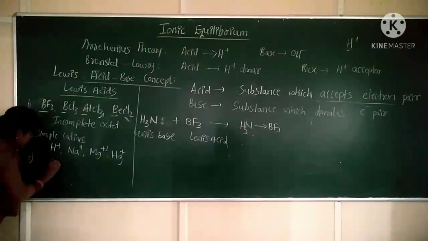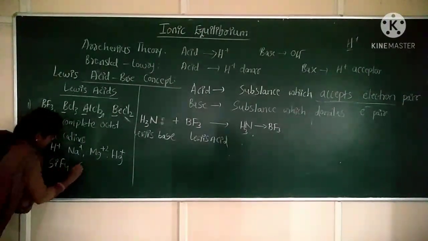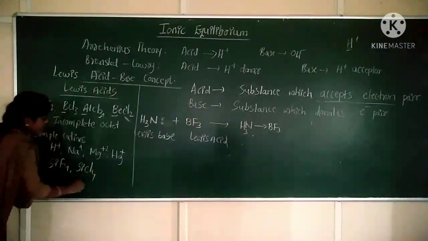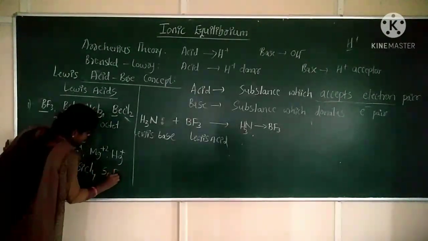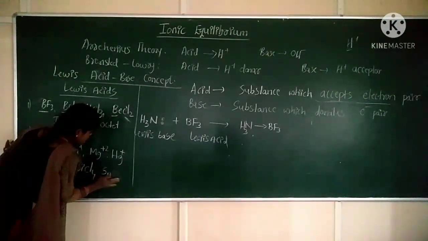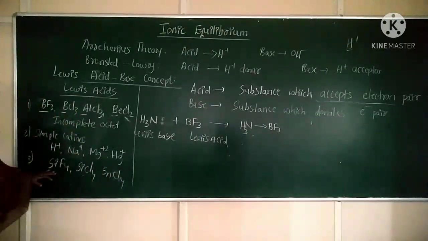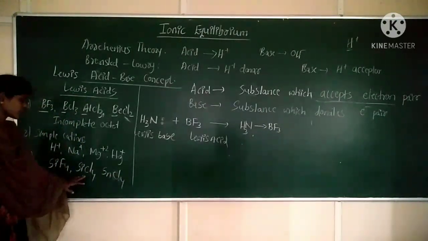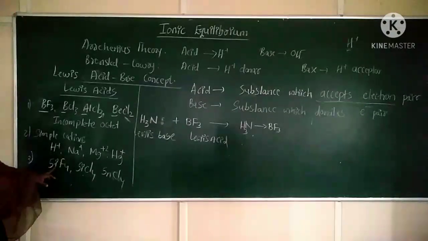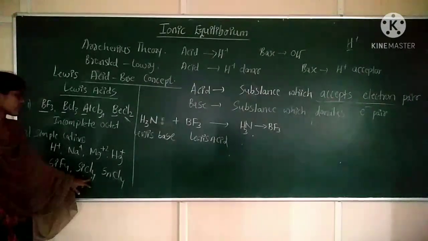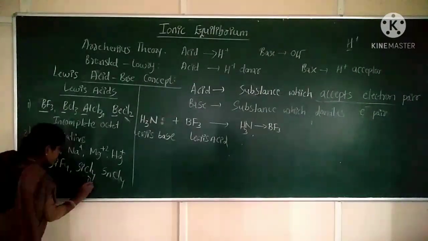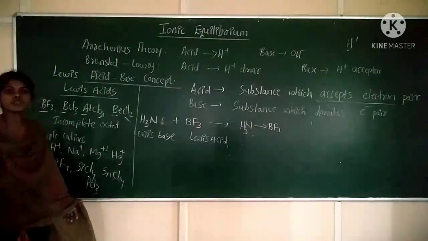Next, molecules like SiF4, SiCl4, SnF4, SnCl4. So these are considered to be Lewis acids. Complex compounds like silicon tetrafluoride, SnCl4, PCl3. So these are said to be what?